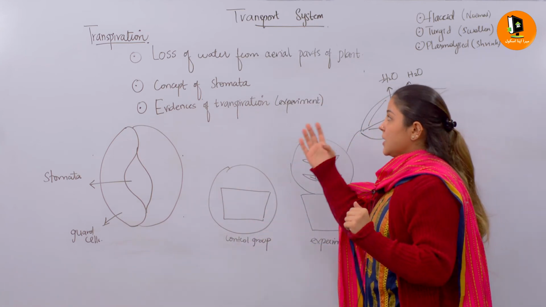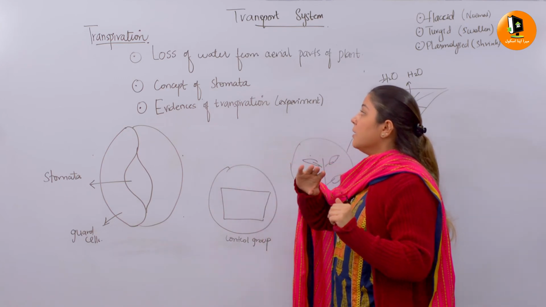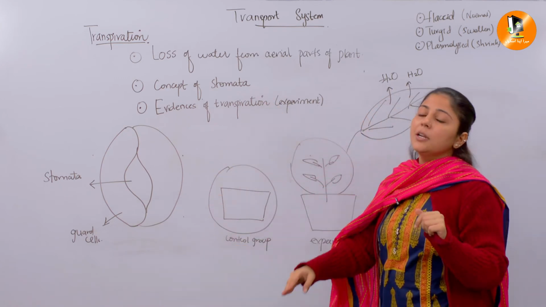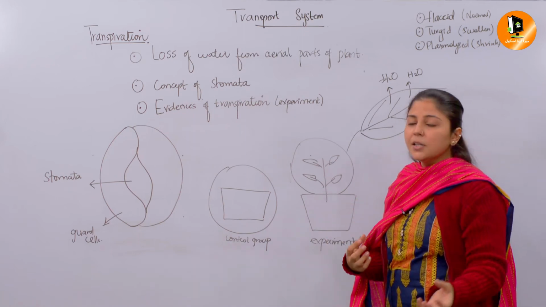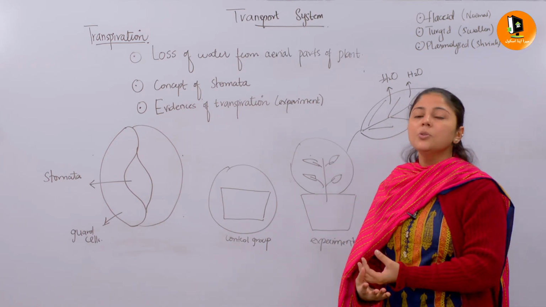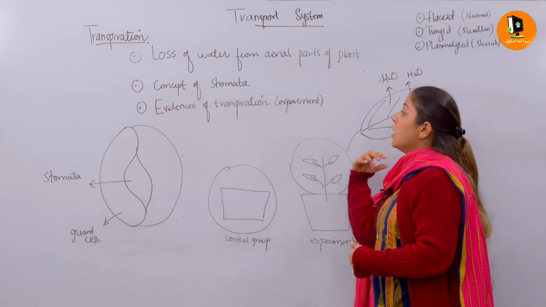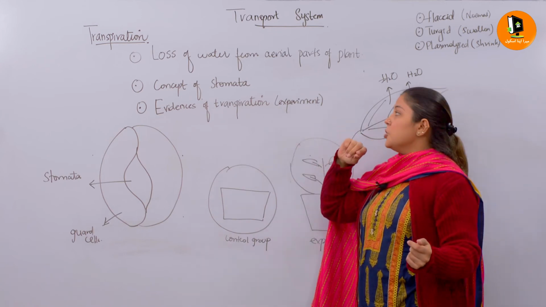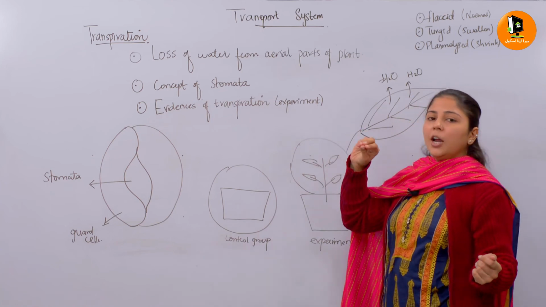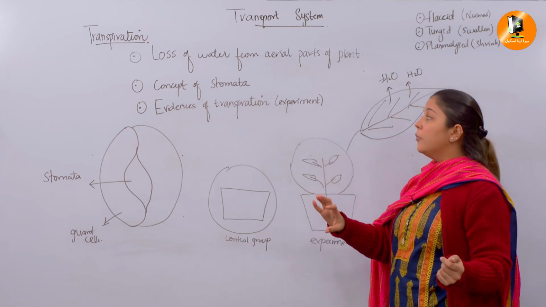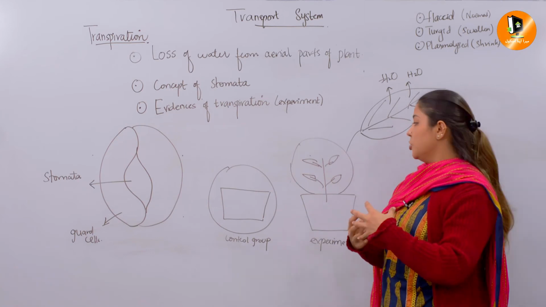Okay. Transpiration, we have discussed this, and we have discussed the concept of stomata, and why there is a need for stomata: because it provides ventilation to the plants, it transports the water molecules and the carbon dioxide. To further understand the concept of transpiration, let us have a look at this experiment, so you can gain more understanding about transpiration.